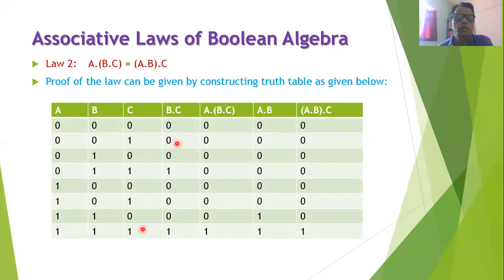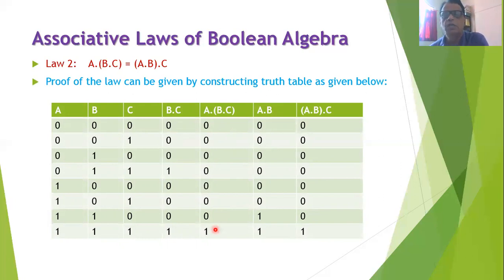B · C is the AND operation of second and third column: 0 into 0 is 0, 0 into 1 is 0, 1 into 0 is 0, 1 into 1 is 1, 0 into 0 is 0, 0 into 1 is 0, 1 into 0 is 0, and 1 into 1 is 1. Then we will compute the logical AND operation of first column and fourth column. So here you will find that 0 into 0 is 0, 0 into 0 is 0, 0 into 0 is 0, 0 into 1 is 0. Then 1 into 0 is 0, 1 into 0 is 0, 1 into 0 is 0, and only in the last case 1 into 1 we will get 1.